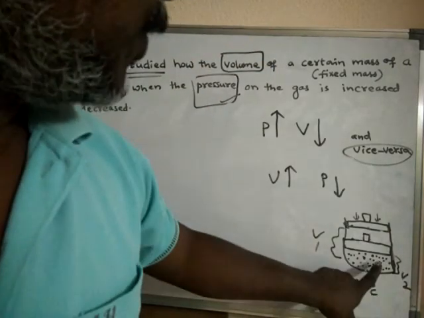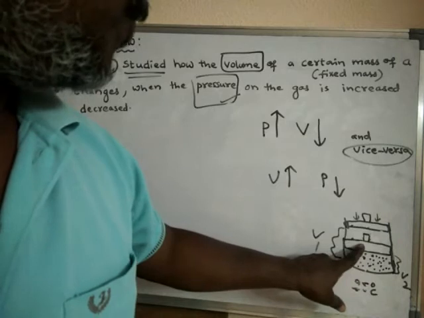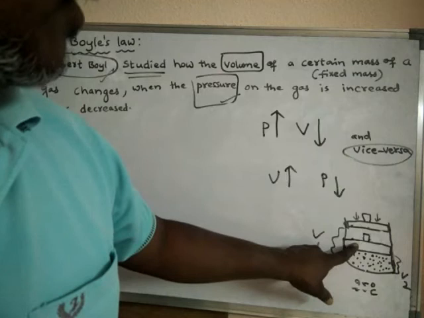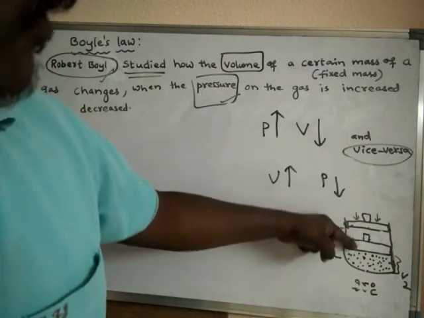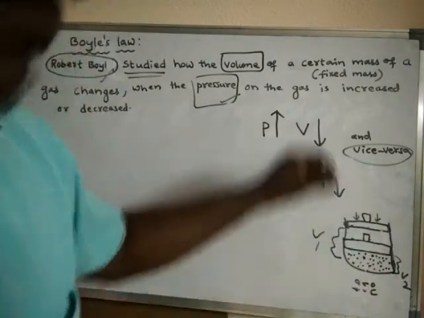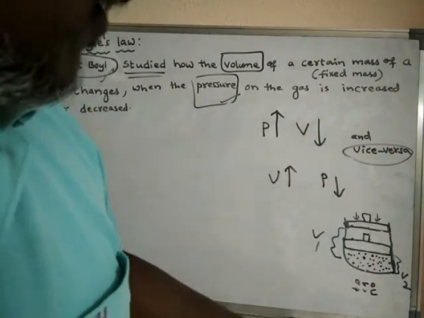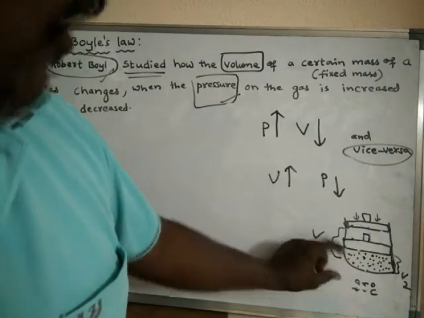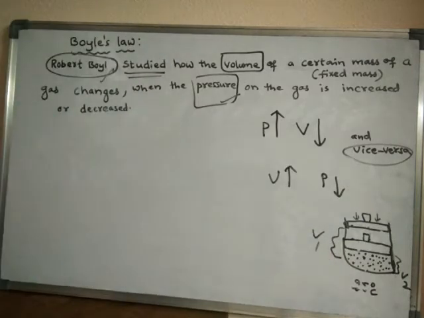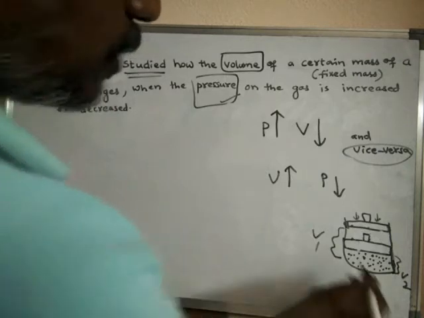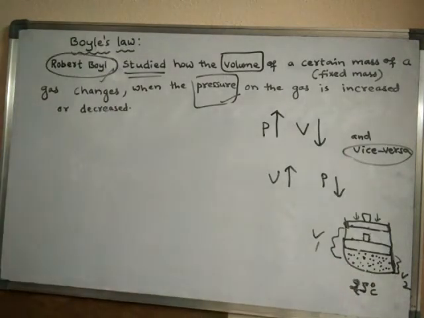V2 here is the final volume. This is the piston. Before, the piston was here, and now the piston is here. Why? Because the pressure on the gas is increased by pushing down the piston. So the pressure on the gas is increased, and that is why the volume of the gas decreases. But still the temperature is 25 degrees centigrade only. That means temperature is not changed; temperature is fixed, or constant.